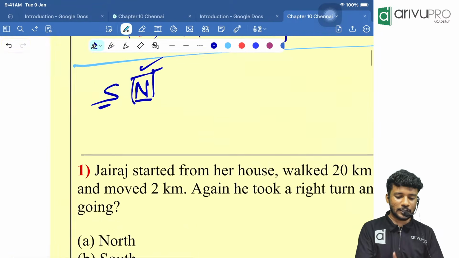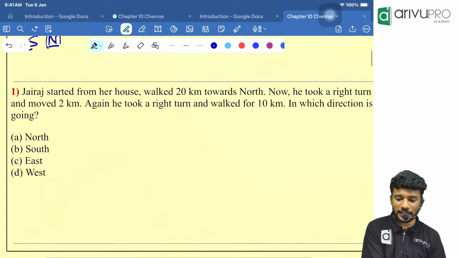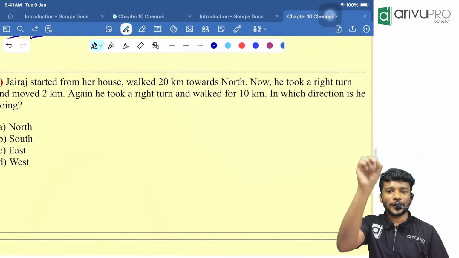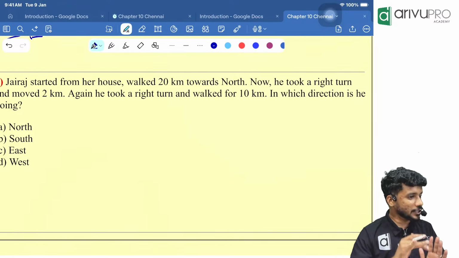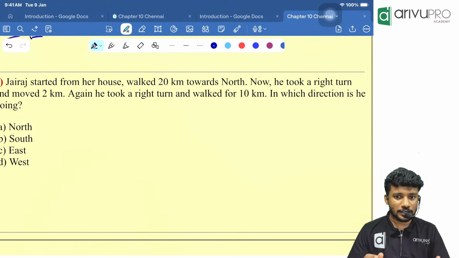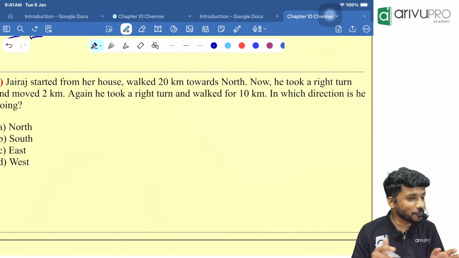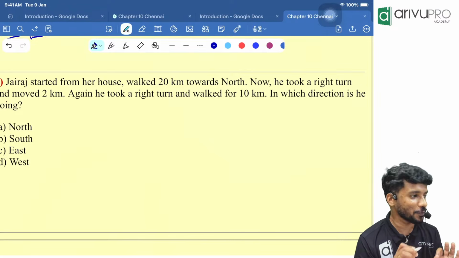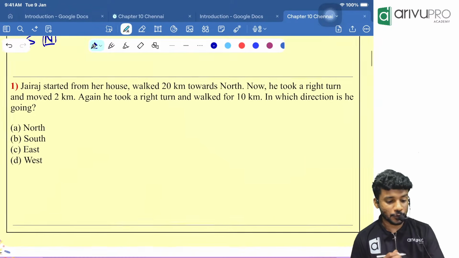With that, we are starting with our first type of question. Everyone, you are going to learn something very magical, because we will be learning with shortcuts rather than drawing. A few questions I'll show you how to draw also, so that if a question comes and nothing else is coming to your mind, that time you need to draw. Okay, look here.